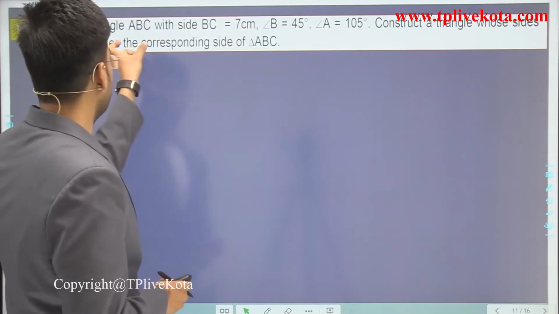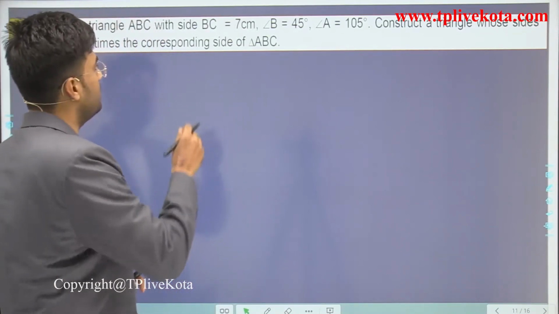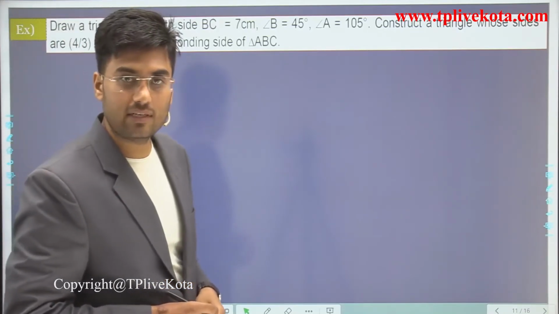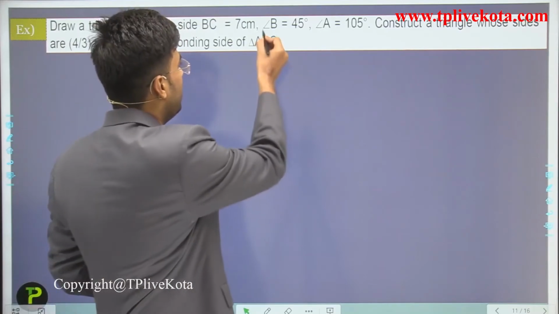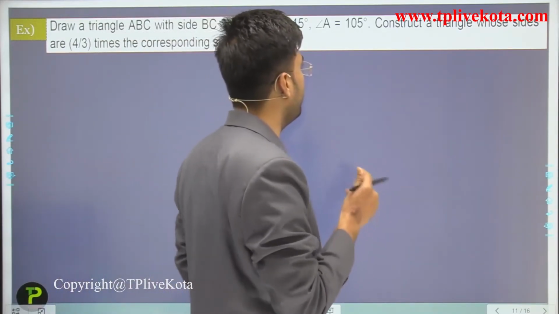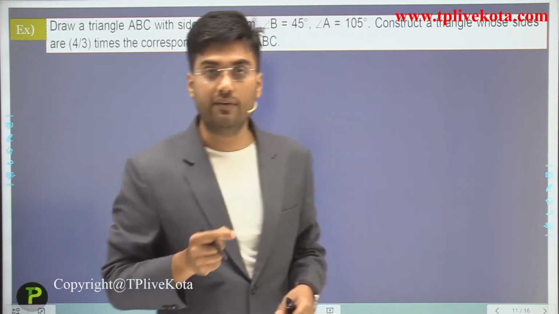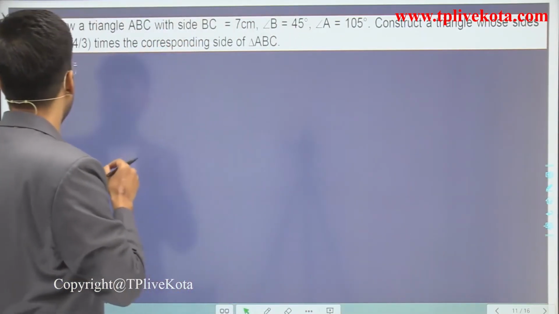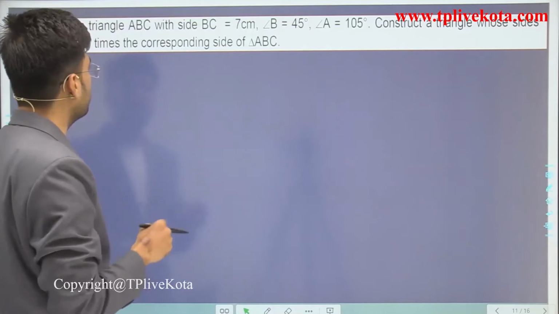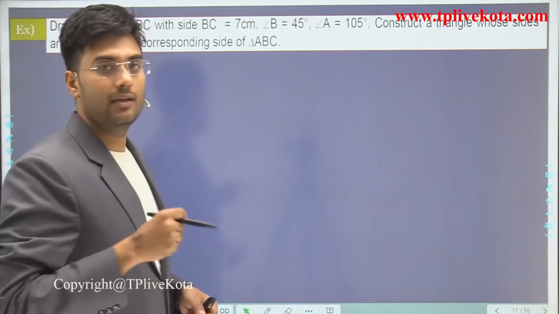Draw a triangle ABC with side BC equal to 7 centimeter, angle B equal to 45 degree and angle A equal to 105 degree. Construct a triangle whose sides are 4 divided by 3 times the corresponding sides of triangle ABC.